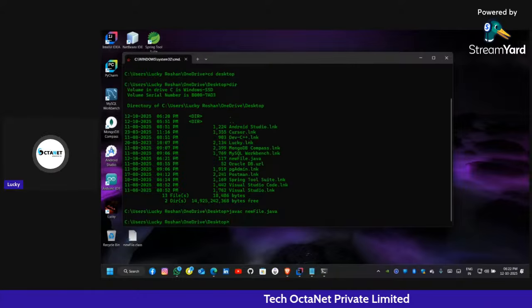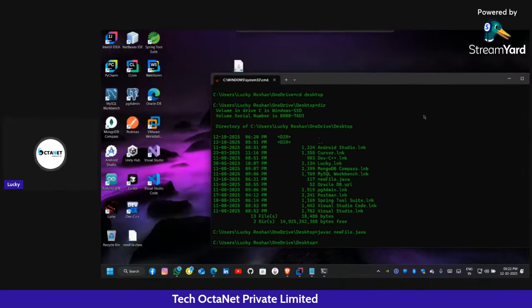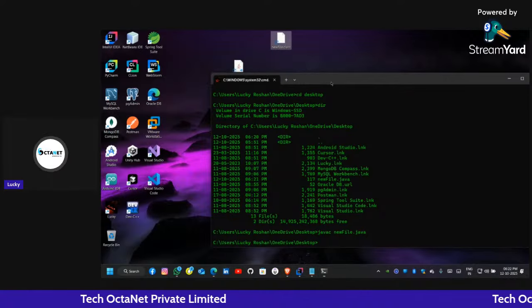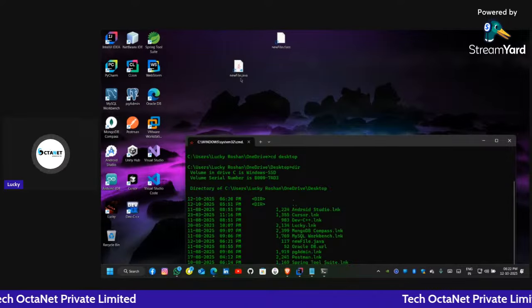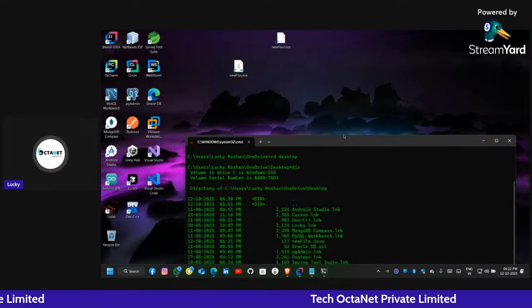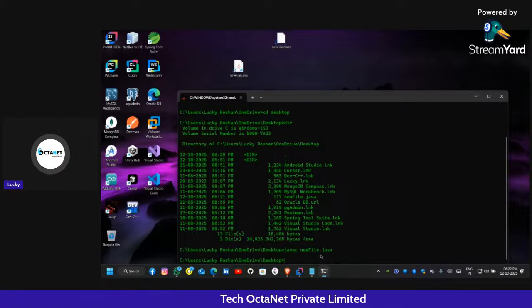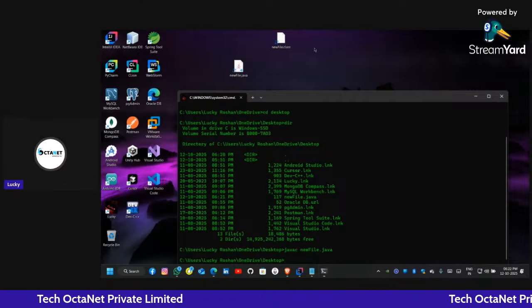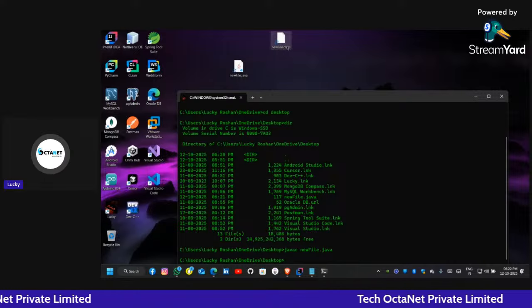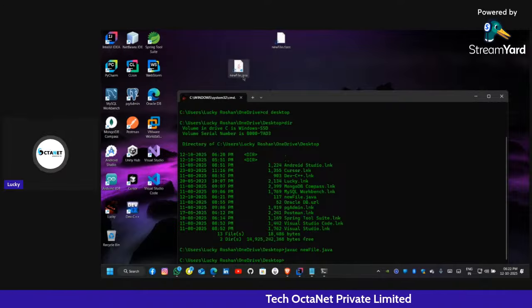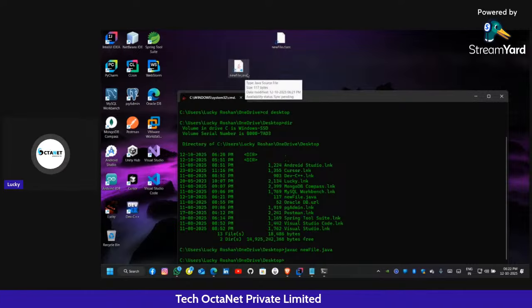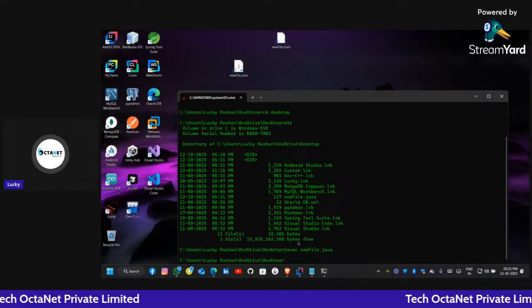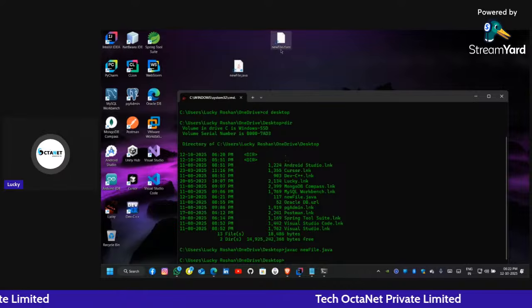See, the file is now compiled, and you can see a new file, newfile.class, has been created. After I ran javac newfile.java, a newfile.class file was created. What is this file? This file is the bytecode of the program that we created. We wrote the file in a high level language, but javac, the Java compiler, first converted it into machine level language. That's why it has the extension .class.